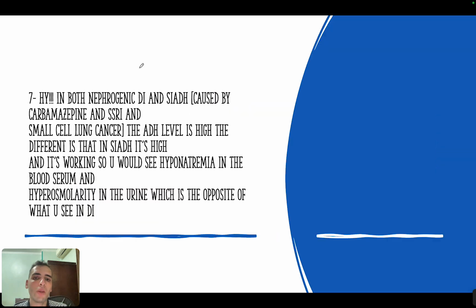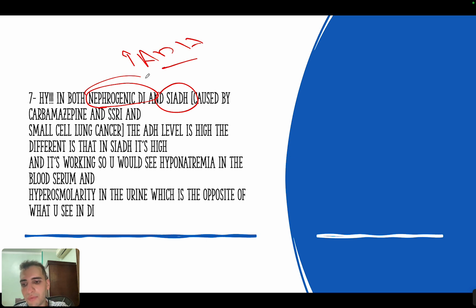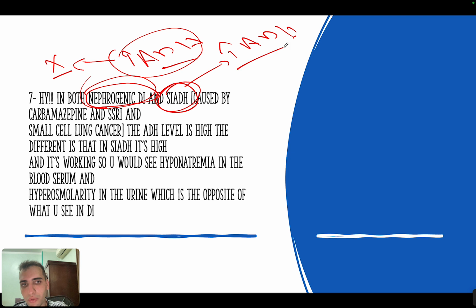Now, an extremely high yield concept is to differentiate between nephrogenic diabetes insipidus and the syndrome of inappropriate antidiuretic hormone, SIADH, because in both of them you will see high ADH. But the difference is that in nephrogenic there is high ADH, but it cannot do its function. But in SIADH there is high ADH, and this high ADH is doing its function, absorbing a lot of water in the serum.